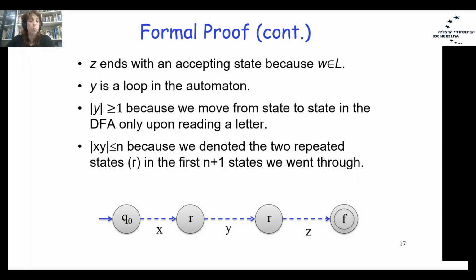The length of Y is greater than or equal to 1, greater than 0, since we have to use at least one letter to move from R to R. The length of the concatenation of prefix X and the loop part Y is less than or equal to n, since we are talking about the prefix until the first repetition and the substring until the second repetition of R.